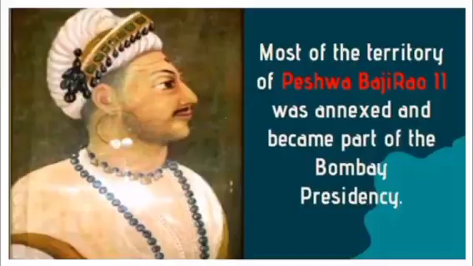Then, most of the territory of Peshwa Baji Rao II was annexed and became part of the Bombay Presidency.